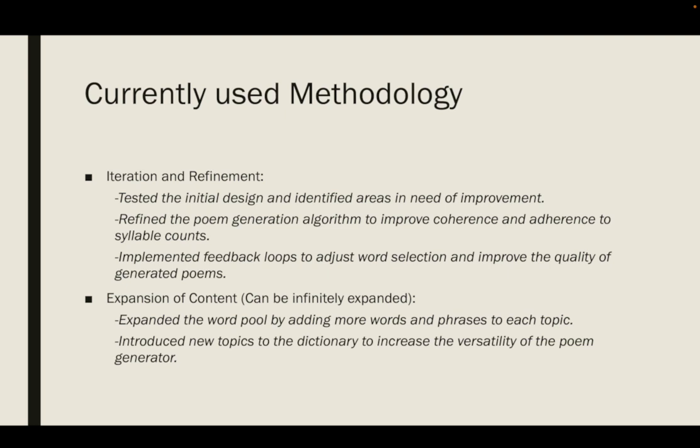Next was the expansion of content. This phase was to ensure rich and diverse poems, so the content base, or word pool, was expanded. There were two steps here, that is word pool augmentation and new topics. More words and phrases were added to each topic, enriching the content base. Introducing additional themes increases the system's versatility, allowing for a wide range of poems.